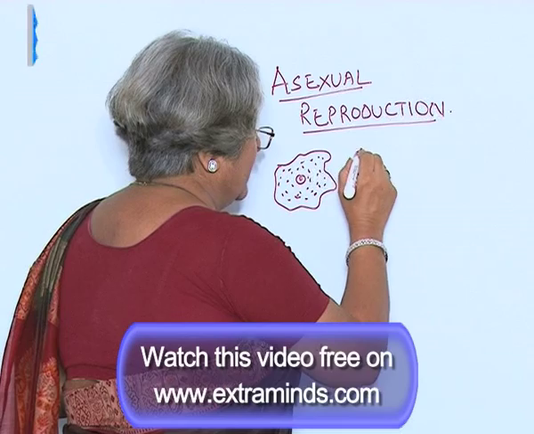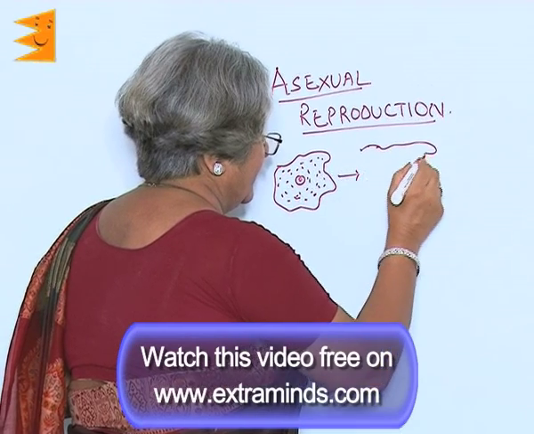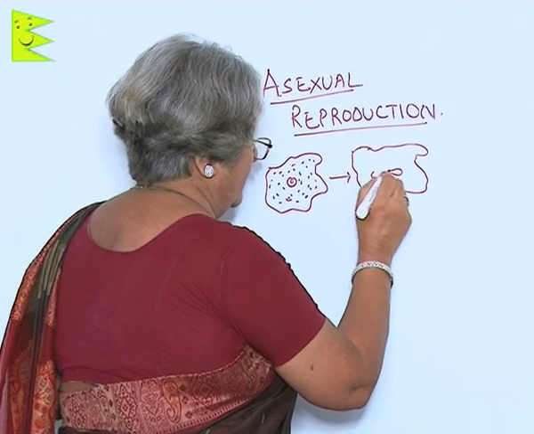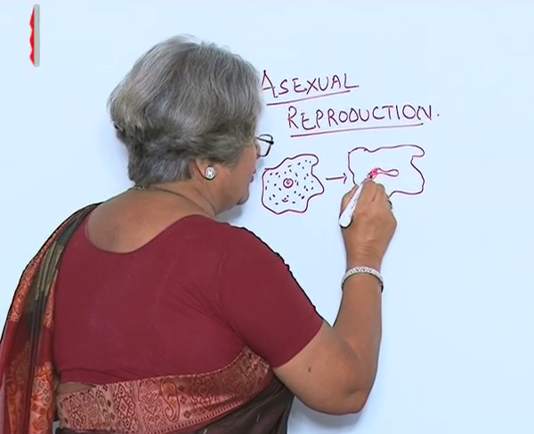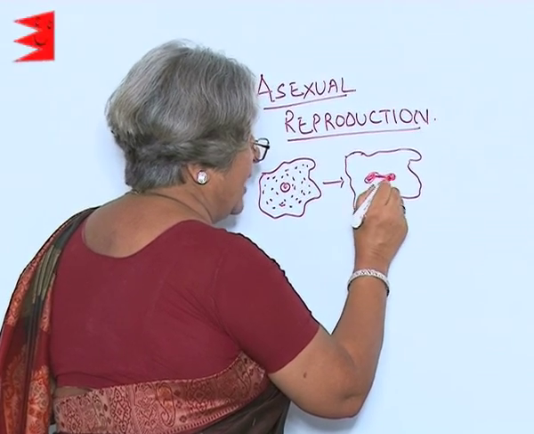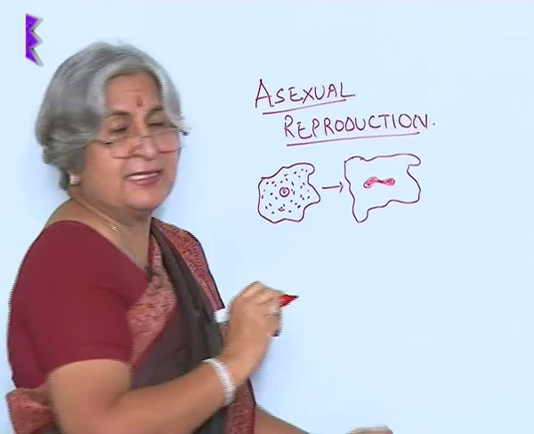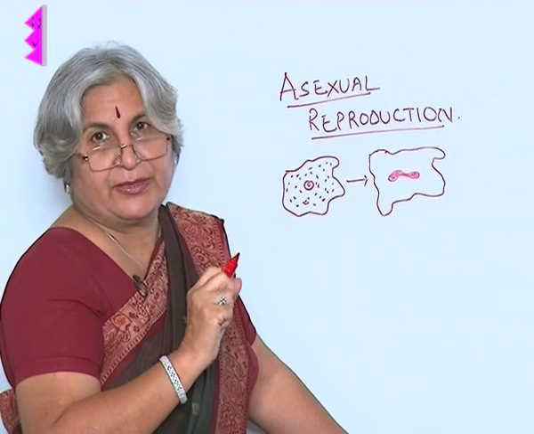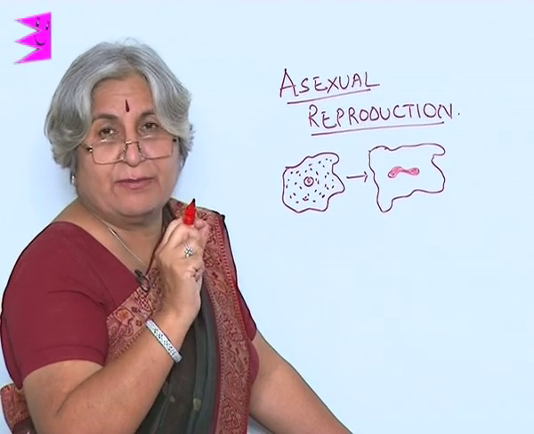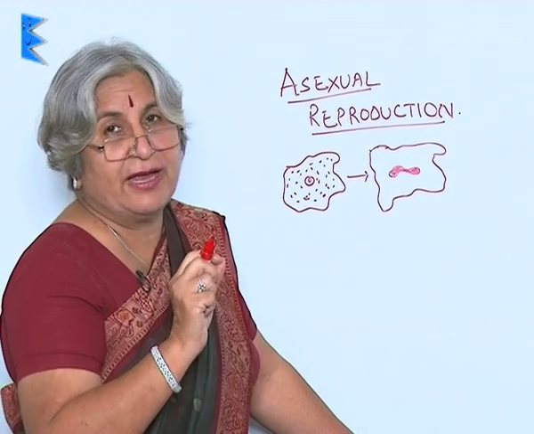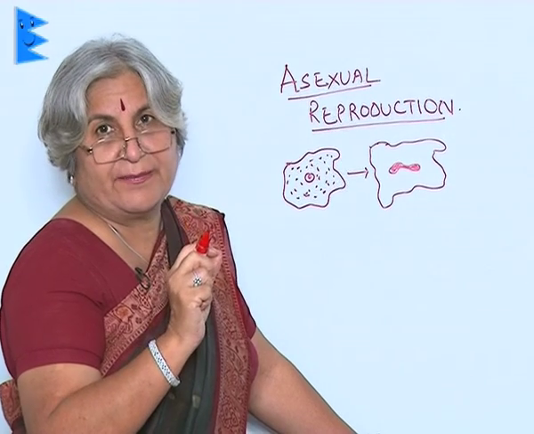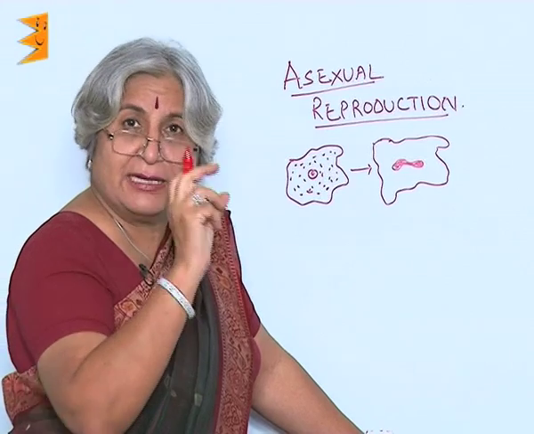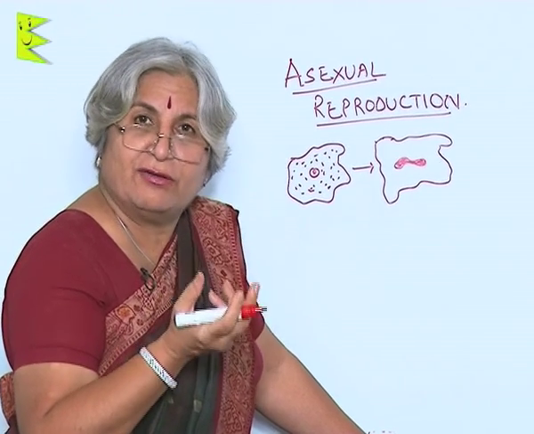First of all, the nucleus divides. Now why first nucleus should divide? Why not cytoplasm? The reason is that it is the nucleus which is the controlling structure, and an organism or a cell cannot survive without nucleus. If first there will be division of cytoplasm, then one part or one cell will be without nucleus.